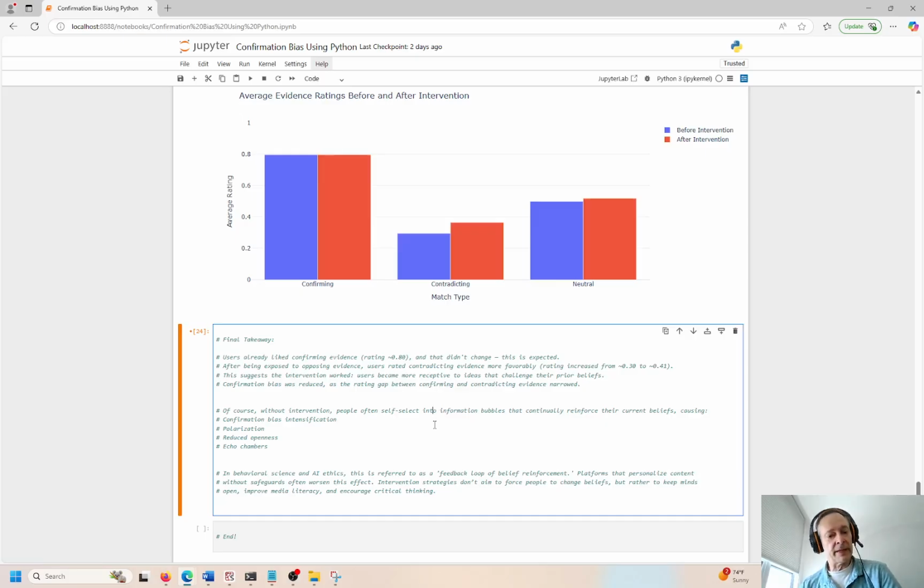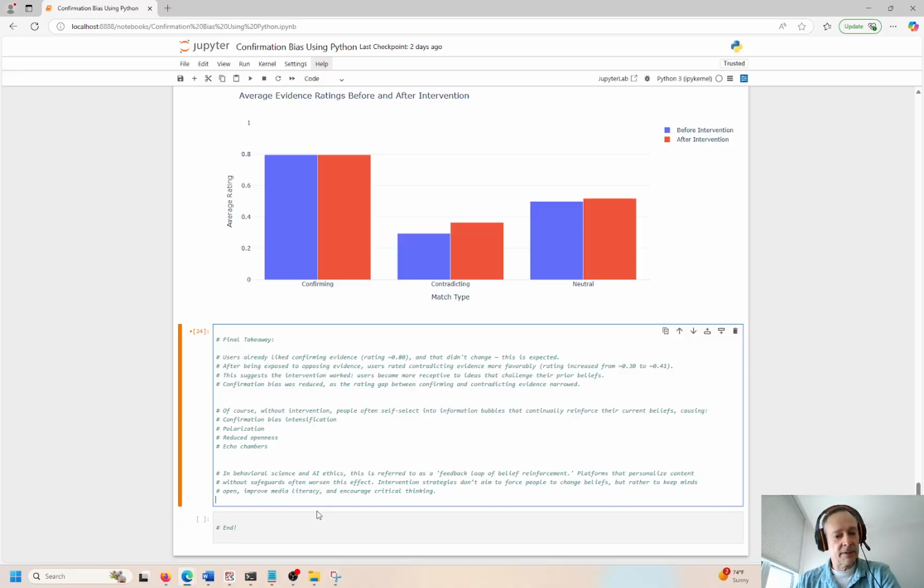To keep minds open and improve media literacy and encourage critical thinking, we should definitely consider these intervention steps and not cause the same people to get the same types of messages over and over and over, right? But be more diverse, more sporadic, maybe a little bit random or something like that. And a new idea pops up and a person clicks on it and all of a sudden they have a slightly different changing belief system. And I think that's excellent for society, because I think right now, especially in this climate that we're in, post-COVID, people are very narrow-minded and they will not engage in things that they don't like. That's the bottom line.